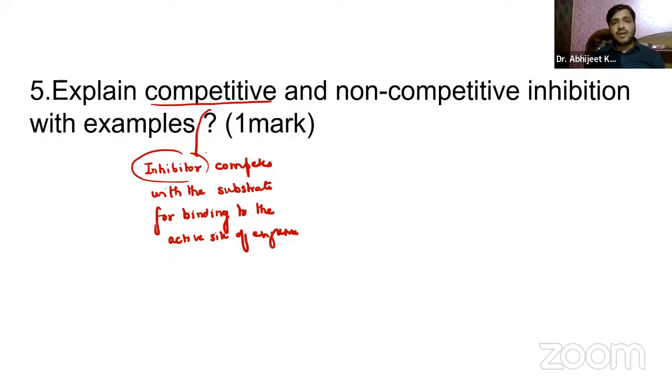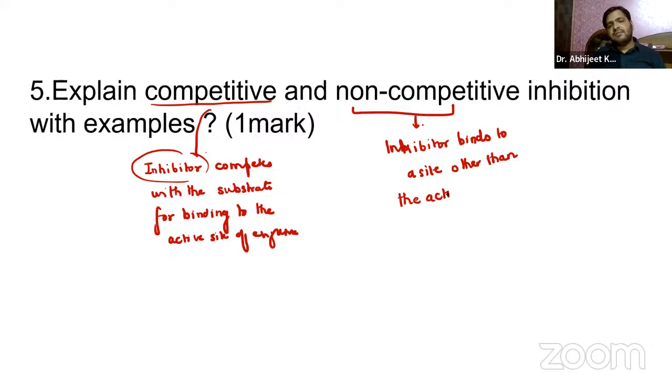On the other hand, in non-competitive inhibition, the inhibitor binds to a site other than the active site of the enzyme, and that is called the allosteric site. We have already discussed this in detail. This binding changes the enzyme shape and function, making the active site less effective and inaccessible to the substrate. So that is something you have to remember.